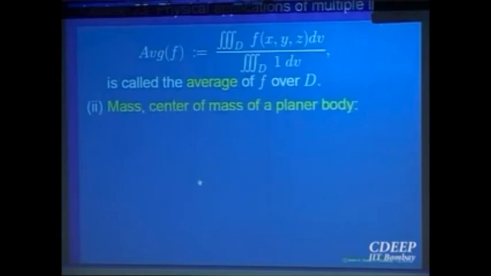Then there are physical quantities like mass. You have a planar sheet of some metal, right? You want to find its total mass, and for mass, if you know the area and if you know the density, you know the mass. Essentially, that is the idea. So, the density of that planar object at a point (x, y) in that domain, let us say it is a function of the point. So, let's say rho(x, y) is the density at the point (x, y) in the domain. If you take a small portion of that, you can assume the density remains constant and multiply by the small area dA. So, rho(x, y) dA will be the mass of that small portion.